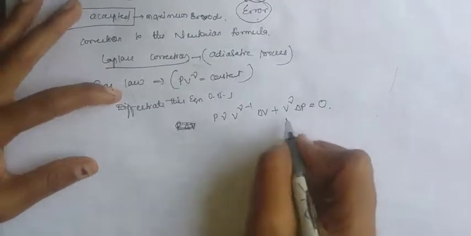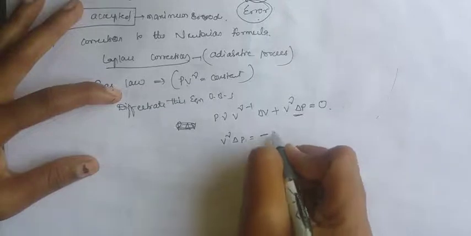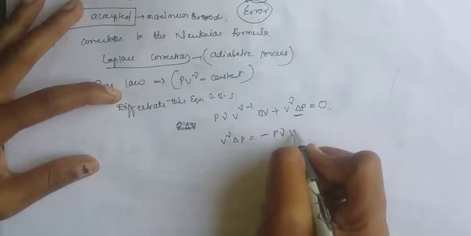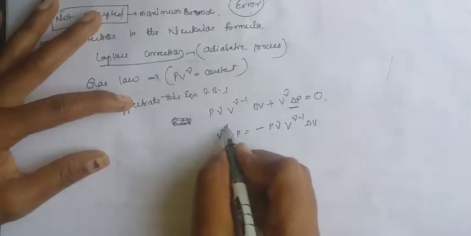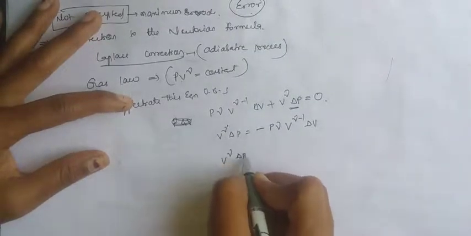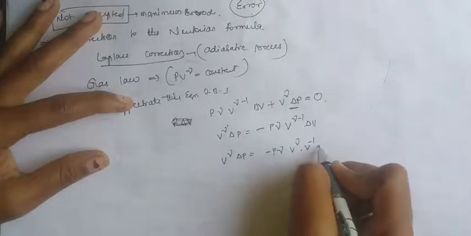So V power gamma delta P is equal to minus P gamma V power gamma minus 1 delta V, that is, minus P gamma V power gamma into V power minus 1 into delta V.